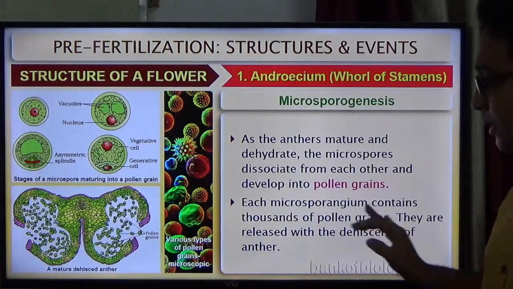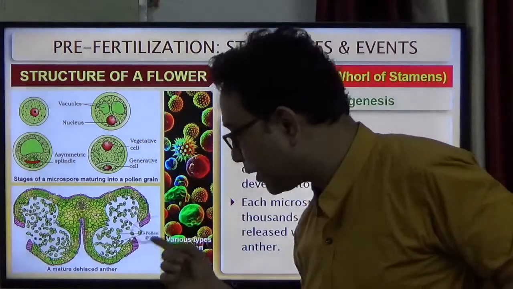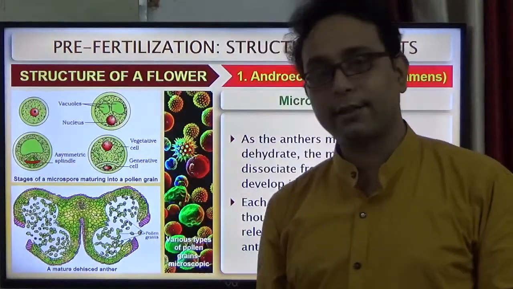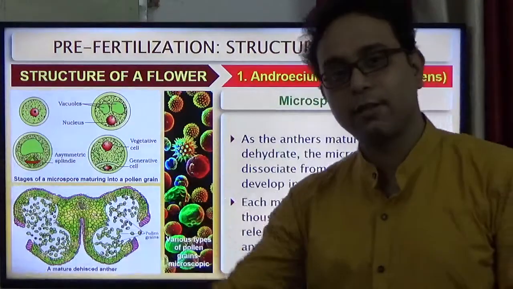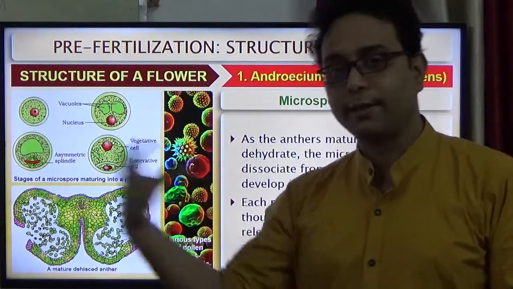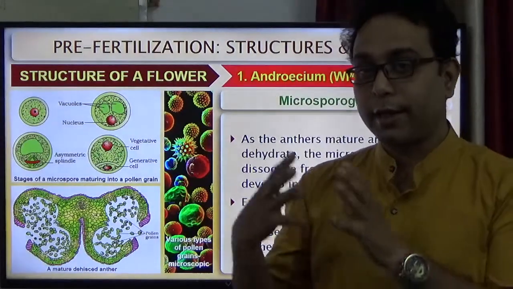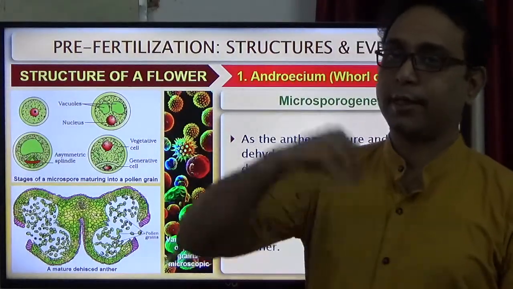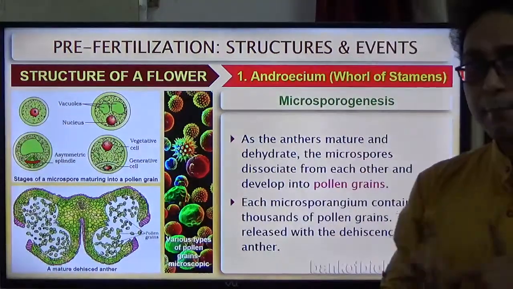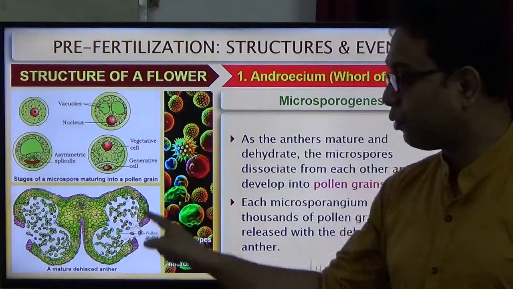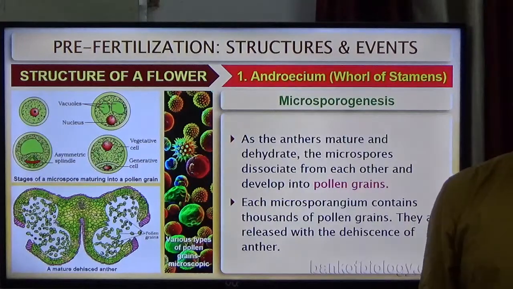They are released with the dehiscence of the anther into the environment. After that, pollination happens, and the pollen grain is transferred to the stigma. But today we discuss how the pollen grains are produced.